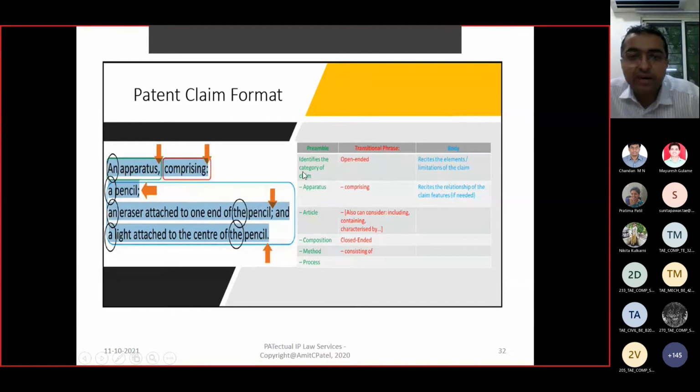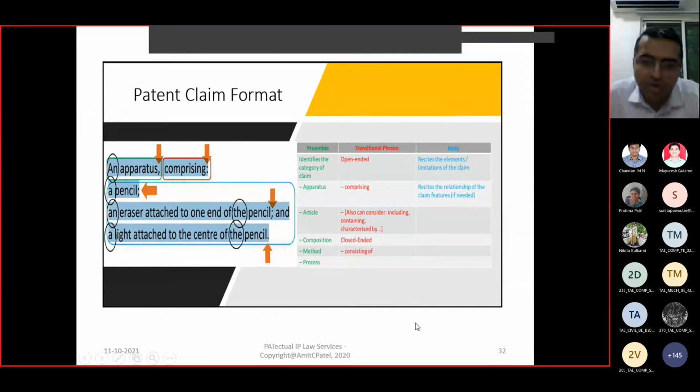Transitional phrase, a linking part. They are either open-ended or close-ended. Open-ended means open, like comprising. So a pencil having an eraser and the light. So these are open-ended, means it might have other features too, right? If you are using comprising, we are not restricting that for the pencil only this would be there, other things can be existing or associated with it, right, which will actually increase the scope of your invention.